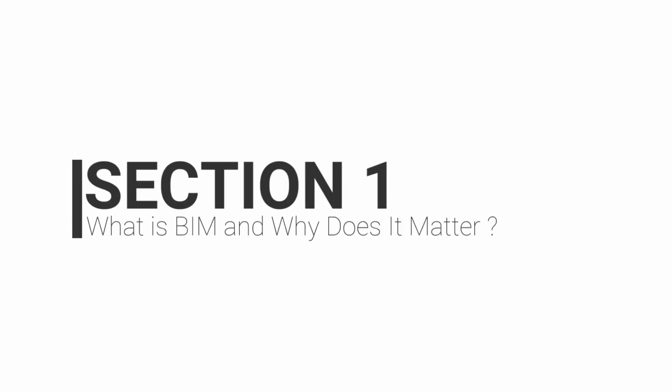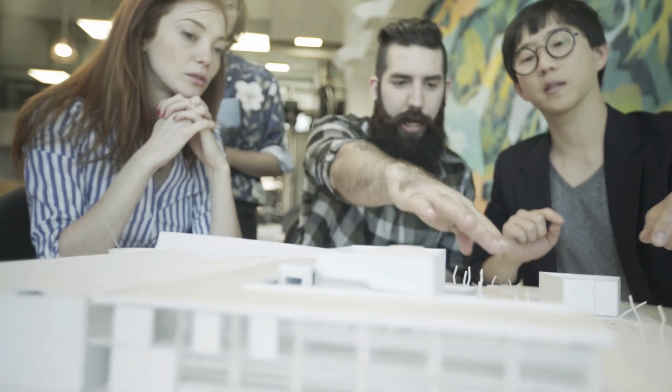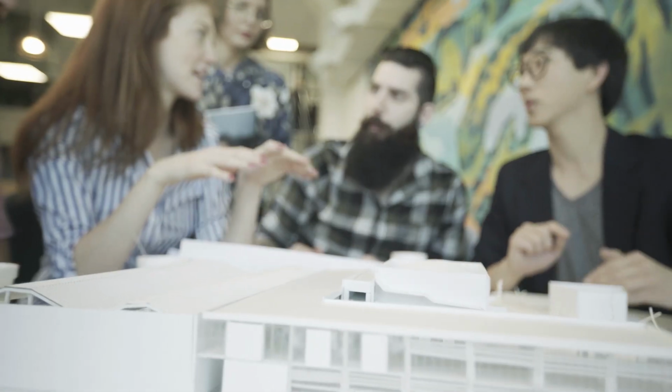What is BIM and why does it matter? Let's start by understanding what building information modeling, or BIM, is all about. BIM is a collaborative process that involves creating and managing digital representations of physical and functional characteristics of a building. BIM brings all stakeholders, architects, engineers, contractors, onto the same virtual platform. This shared environment enhances collaboration, minimizes errors, and improves overall project efficiency.